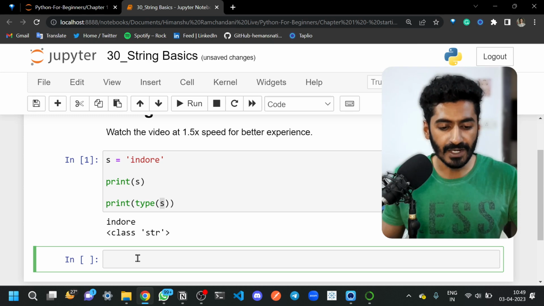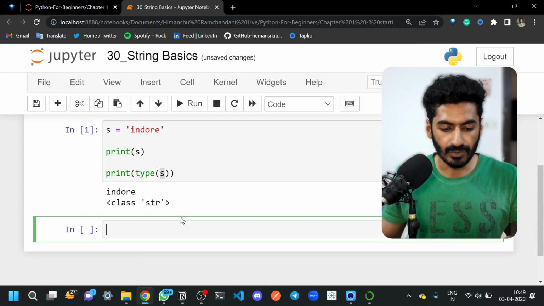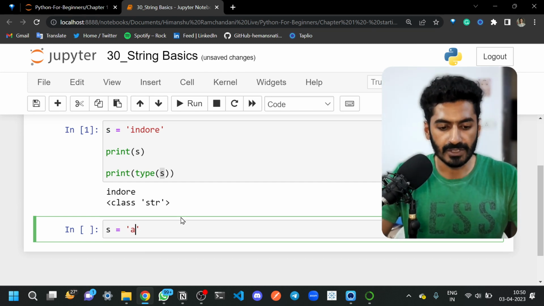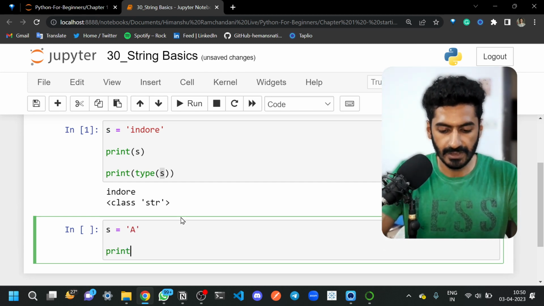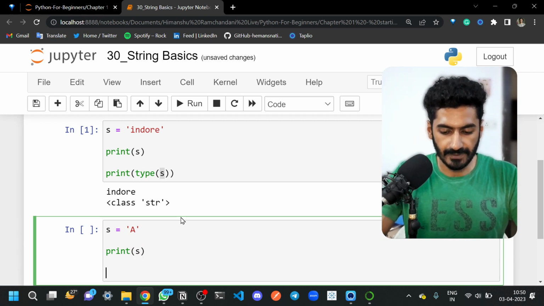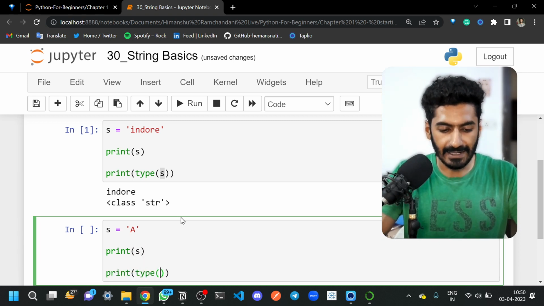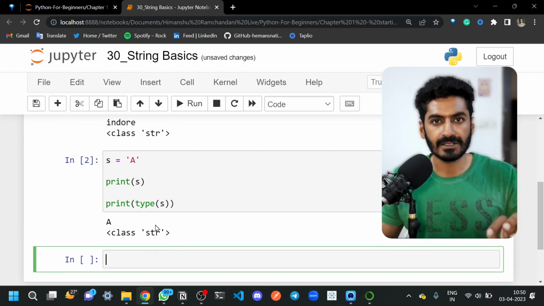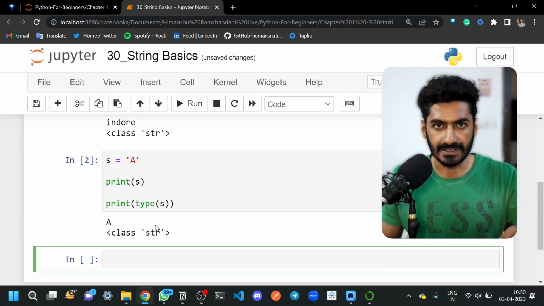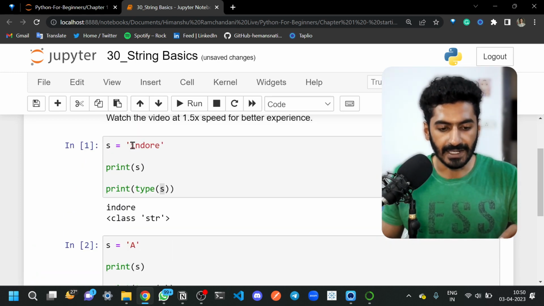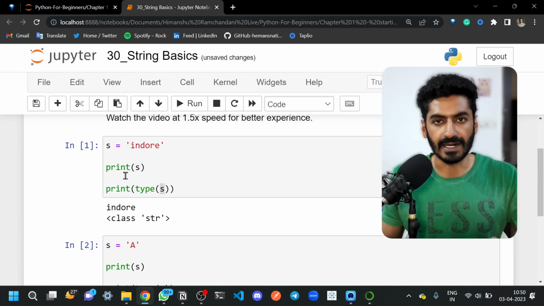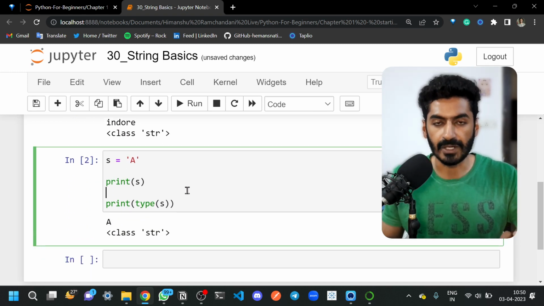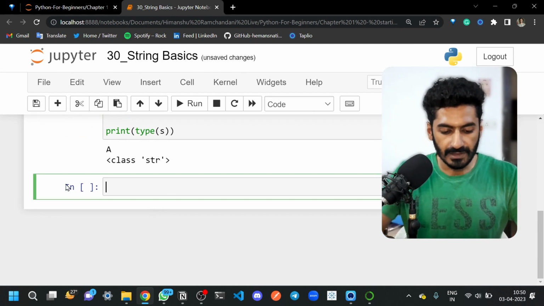Now, let me take another variable, for example, a single character. If you print the value of s, and if you check the type of s, it is the same. Single characters are also string or str in Python, and multiple characters or set of characters will also be considered as string. Both are strings in Python. Now let's move forward and check some more properties.